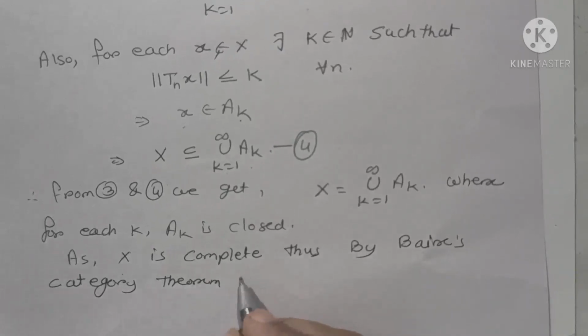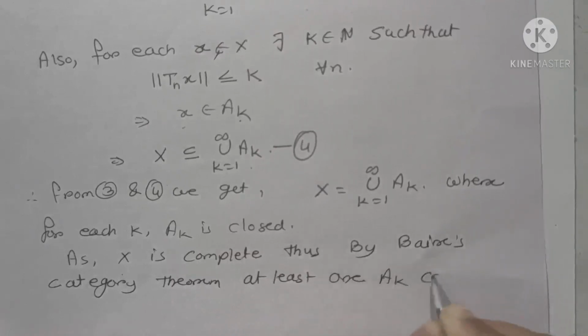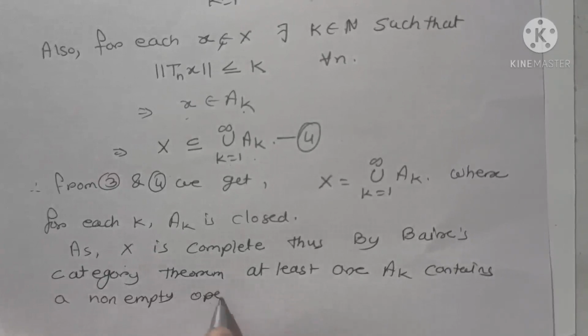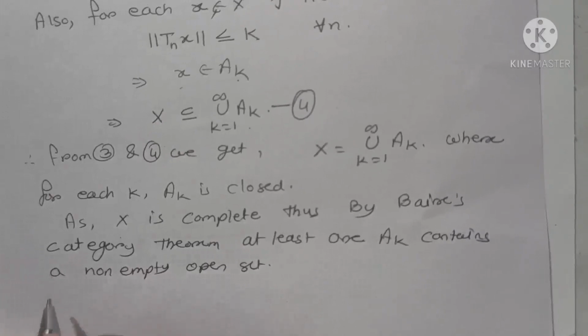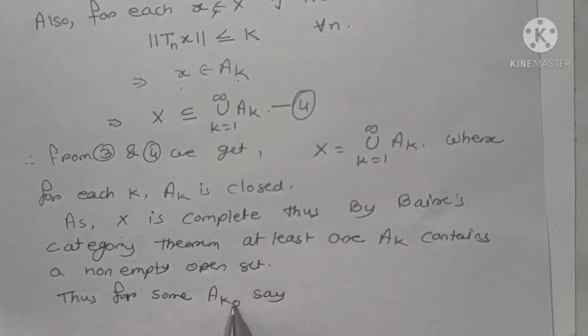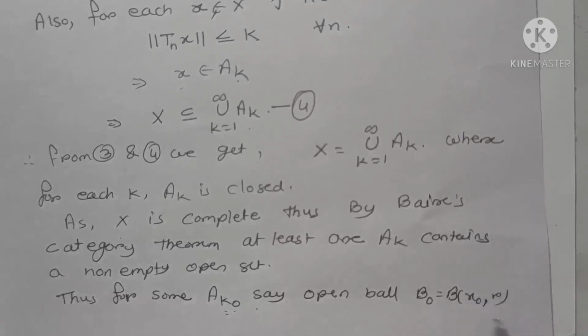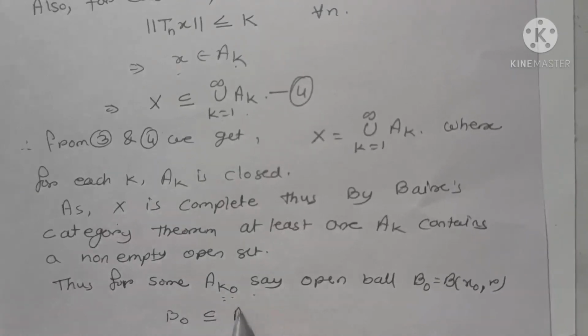By Baire category theorem, at least one Ak contains a non-empty open set, and therefore for some Ak0, say we consider Ak to be Ak0, the open ball B0, equal to the ball B with center x0 and radius r, is contained in Ak0.